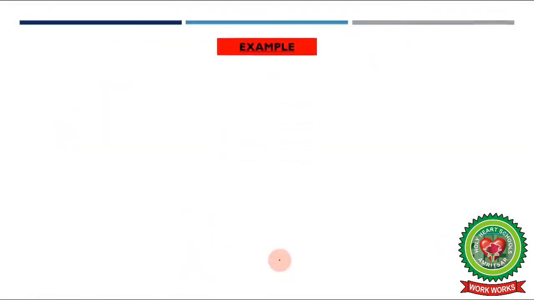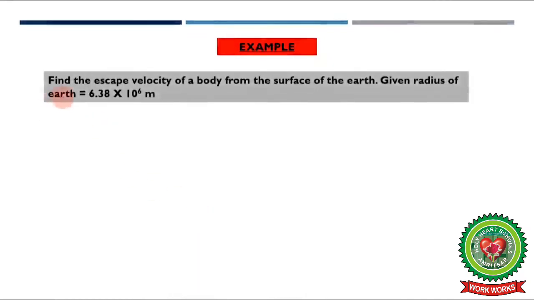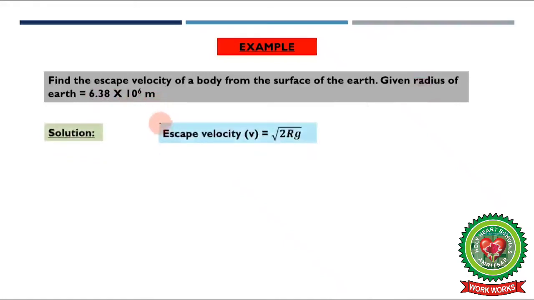Now let's solve some examples based on the formulae. Find the escape velocity of a body from the surface of Earth. Given radius of Earth is 6.38 into 10 raised to power 6 meter. Now solution. The standard formula for escape velocity is under root 2Rg, where R is the radius of Earth and g is acceleration due to gravity.